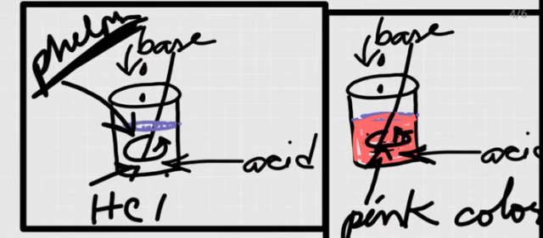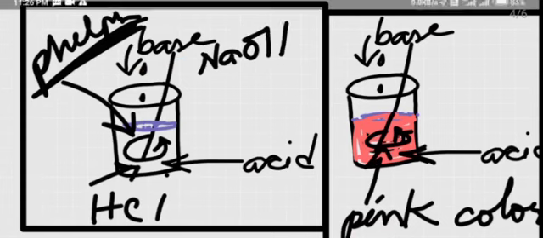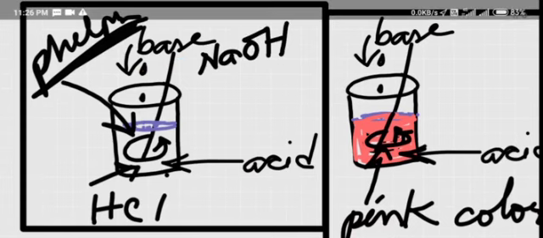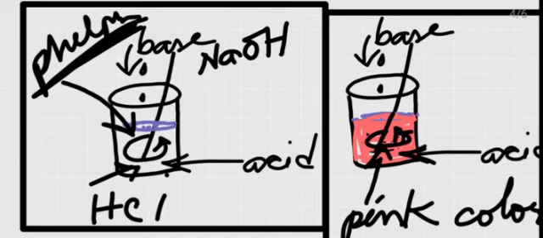Then after putting phenolphthalein into this beaker, you add a base, for example sodium hydroxide, NaOH. You put it into the beaker drop by drop while stirring it with a stick.